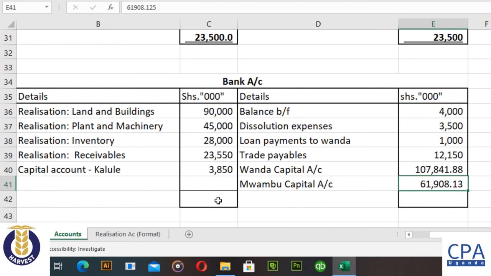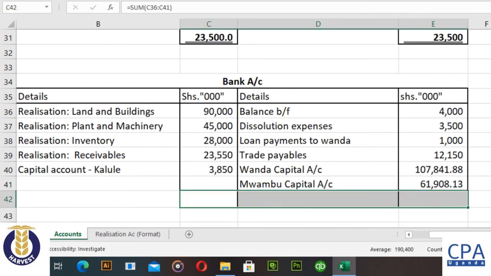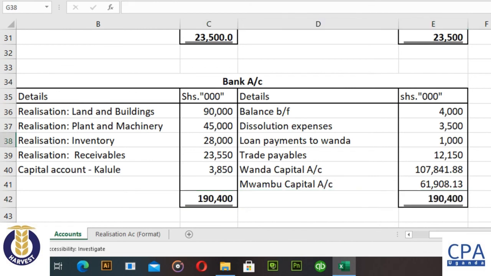So at the end of the day, you'll observe and work through, you'll see that our bank account closes off with 190,400,000, and that is now the last step. We close off our partnership, close off the bank account, and everybody goes home happy. So congratulations, you have managed to complete the accounting for a dissolution.